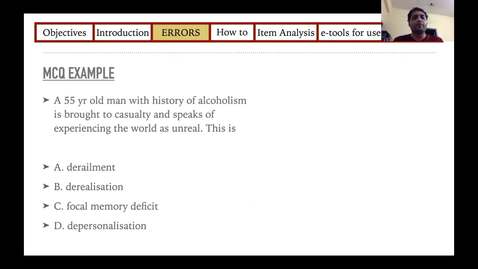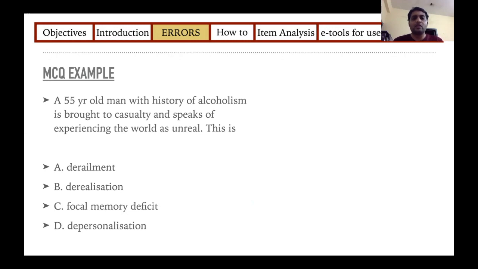Next MCQ. A 55-year-old man with history of alcoholism is brought to the casualty and speaks of experiencing the world as unreal. This is derailment, derealization, focal memory deficit, and depersonalization.